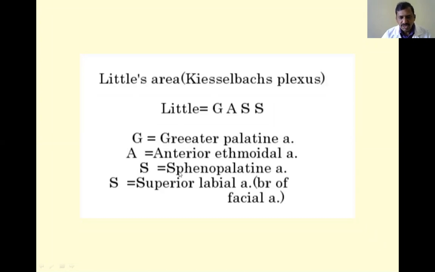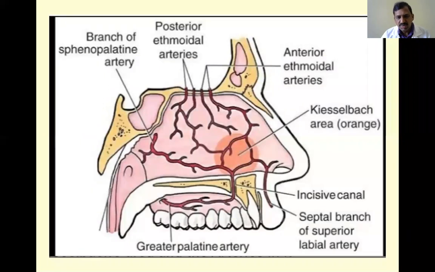Actually, this is the long sphenopalatine, and for the mnemonic purpose we are writing like this: Greater palatine artery, Anterior ethmoidal artery, Septal, that is sphenopalatine artery, and Superior labial branch of the facial artery. These are all the arteries which take part in the formation of Kesselbach's area or Little's area.